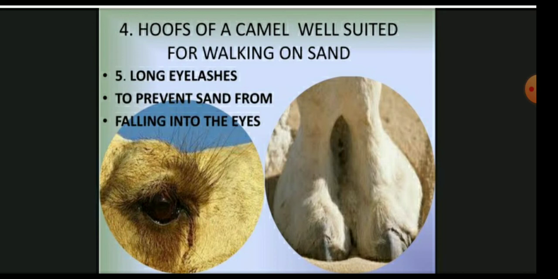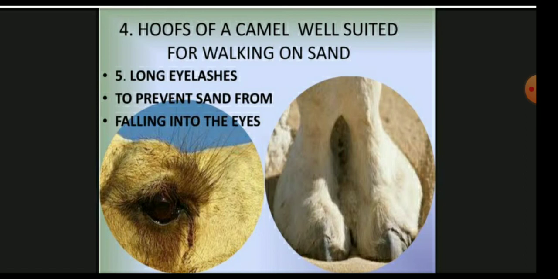One more adaptation we are going to discuss is that it passes out very little urine, and the dung is also dry, and sweating doesn't occur. So what is the purpose of passing out very little urine?